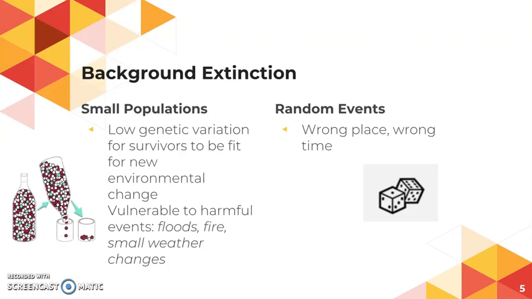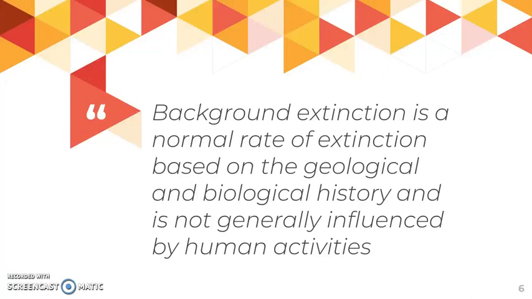Also with background extinction there are random events, and essentially that's being in the wrong place at the wrong time. Something happens that causes individuals to unfortunately die, and that makes the population smaller, or it can wipe out an entire population if it's not a very big population and the species is only in particular areas or a small number of areas. Background extinction is a normal rate of extinction, based on geological and biological history, and is usually not influenced by human activities. So background extinction is just a common process where species eventually become extinct and disappear off the planet.